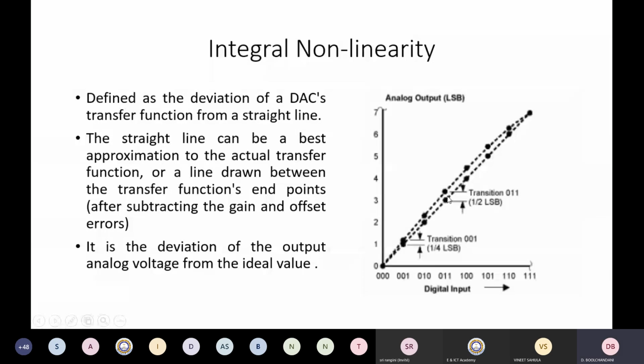It is the deviation of the output analog voltage from the ideal value. So ideal should be this, actual is this. So how much is the deviation? This is half LSB. Similarly, again, if you try to find out the nonlinearity, this comes out. So this is another error because of the integral nonlinearity.